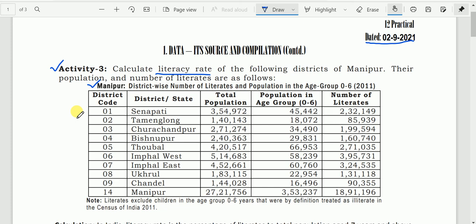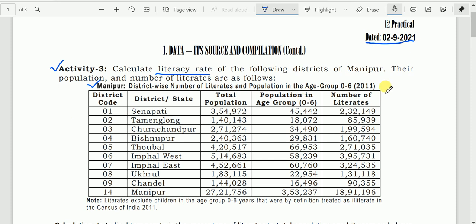Okay, I will tell you. A person attaining the age of 7 and above, who can read and write and do arithmetic with understanding, is called a literate person. So with that definition, we shall calculate literacy rate.